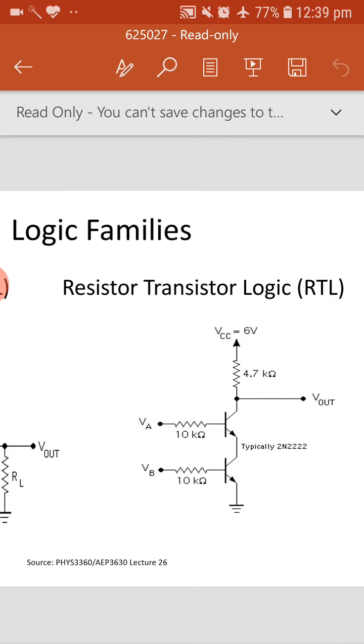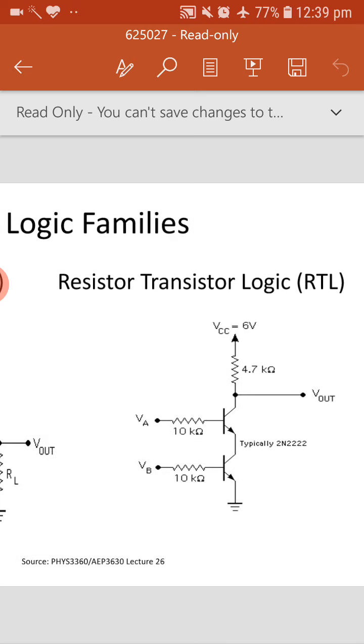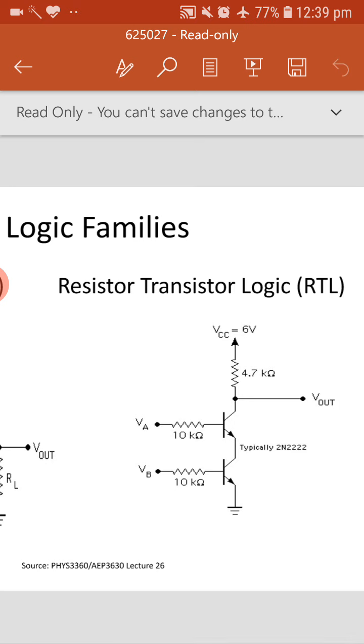So here if you apply 0 to any one input, the transistor will not conduct, so it will be open, so whatever VCC is there goes directly to Vout, so that becomes 1. The output will be 0 only when both the transistors are active, means both the transistors conduct. If both transistors conduct, the VCC will be connected to ground here, so it will be 0, so no output.